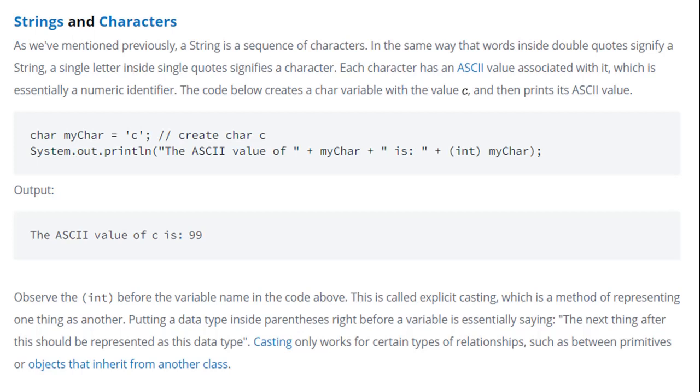So how to get the ASCII value of any variable? Just see the syntax: int myChar. myChar is just a variable name. So in parentheses keep the int, followed by the variable name that you have declared, and you can get the ASCII value.